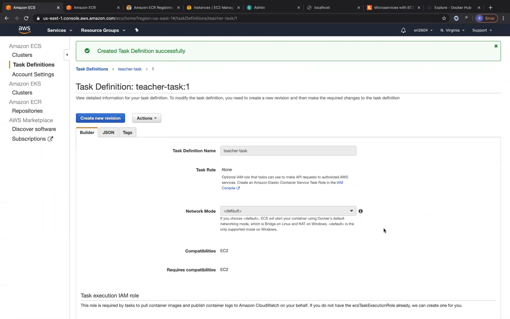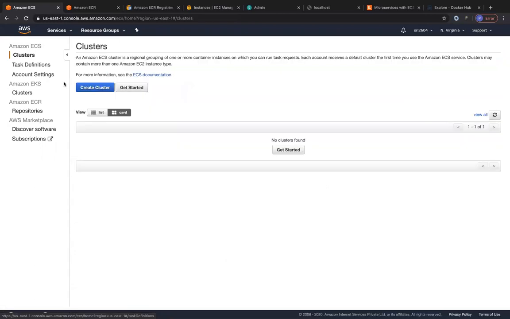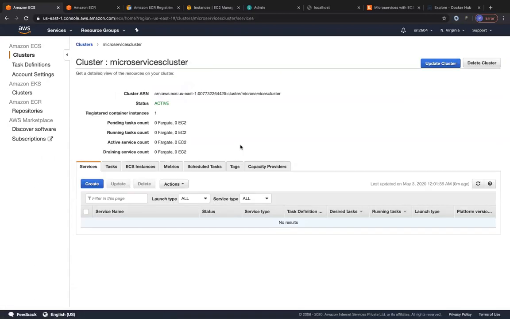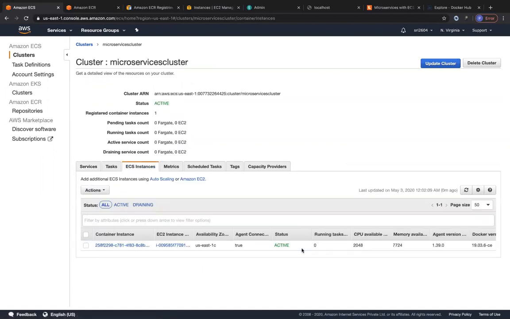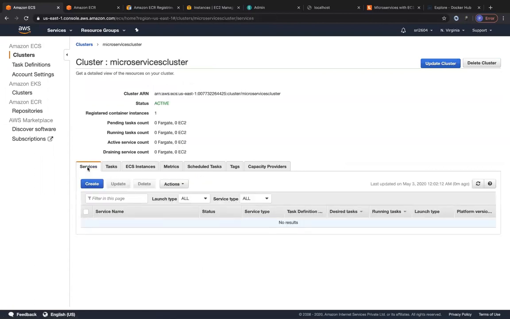That's where another concept of ECS comes into play, called a service. Using this service configuration, you will be able to do a hell of a lot of things. I'm just going to show you all of its capabilities right now. So we are going to go to this cluster, which is currently running with that one EC2 instance, which already has Docker installed and so on. We are going to leverage service, which allows us to do that scheduling and orchestration capability. So I'm going to go ahead and create the service.